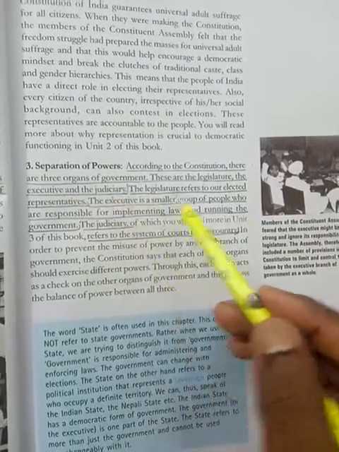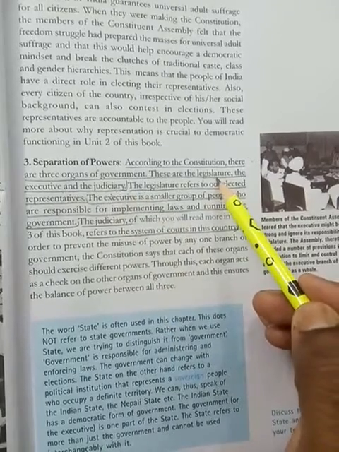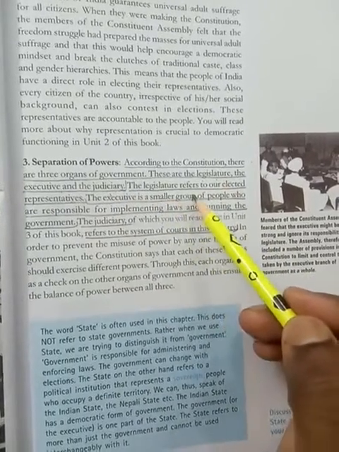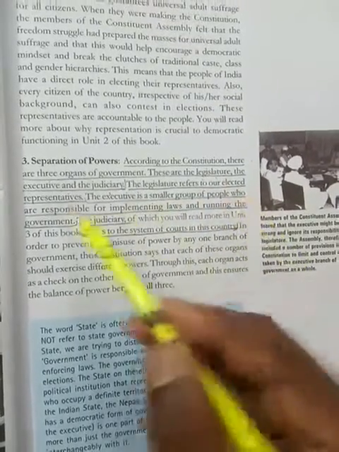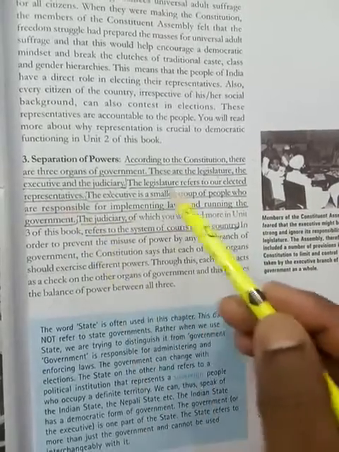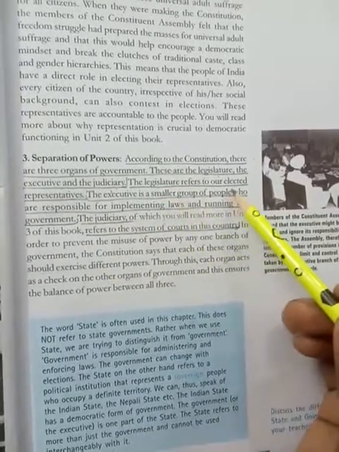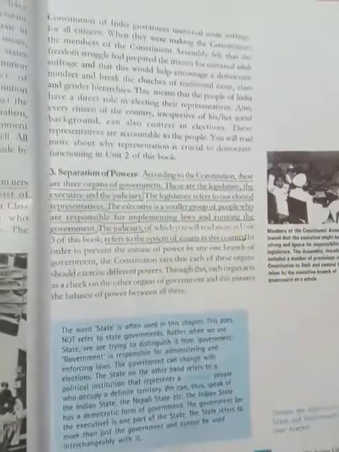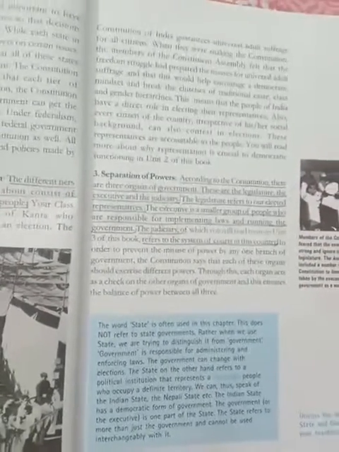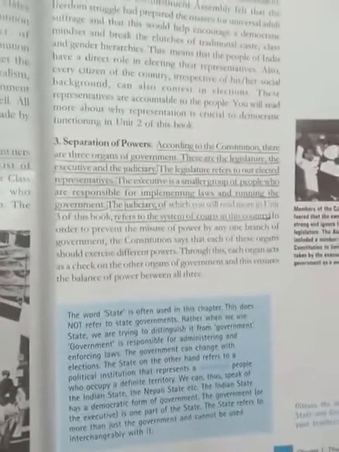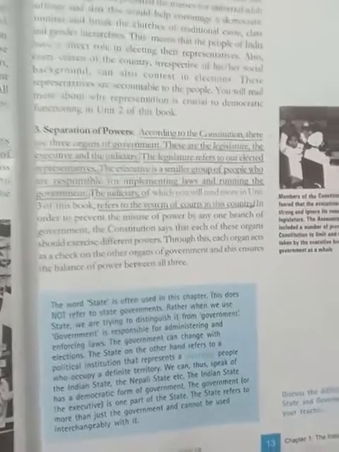So let us try to understand what the legislature is. The legislature refers to our elected representatives. So who are the legislature? The legislature refers to our elected representatives. So the legislature are the elected people, the elected representatives.